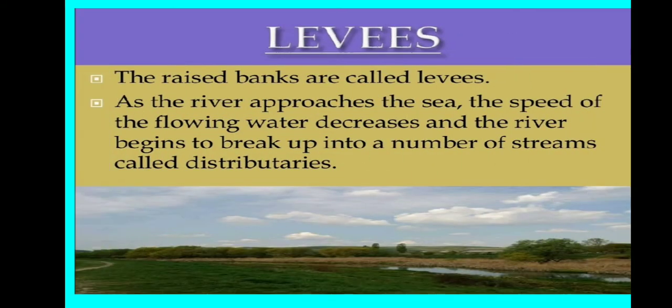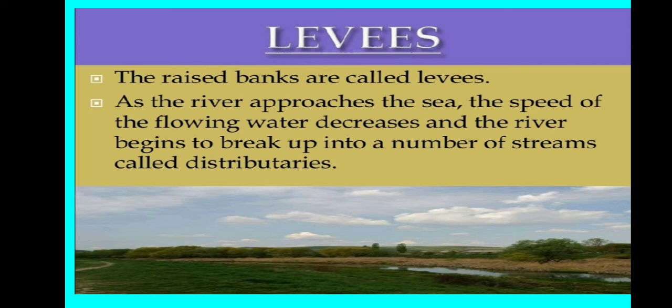Now we study about the levees. What are the levees? These are the raised banks of the rivers. And as the river approaches the sea, what happens? As we have studied, every river drains into the sea or the ocean.